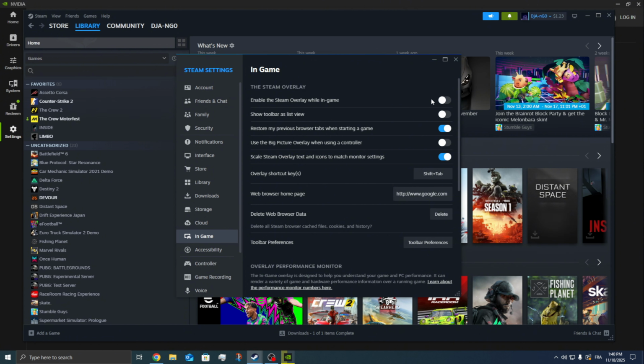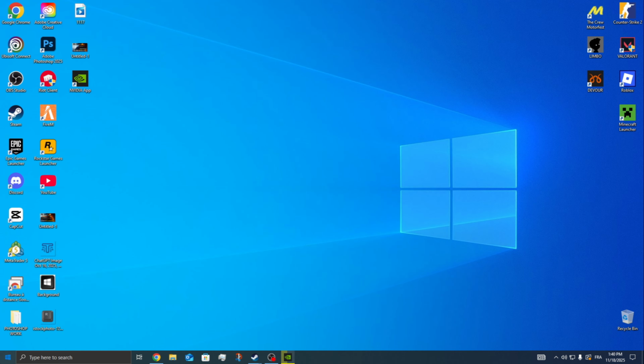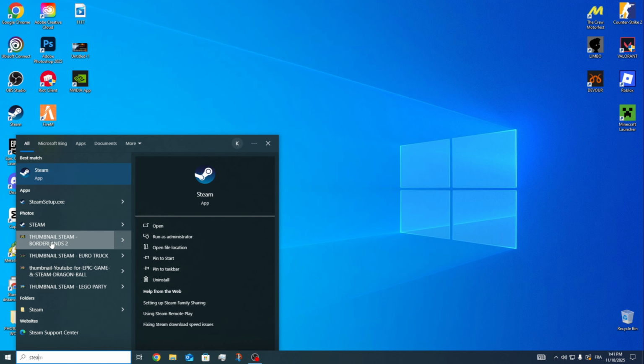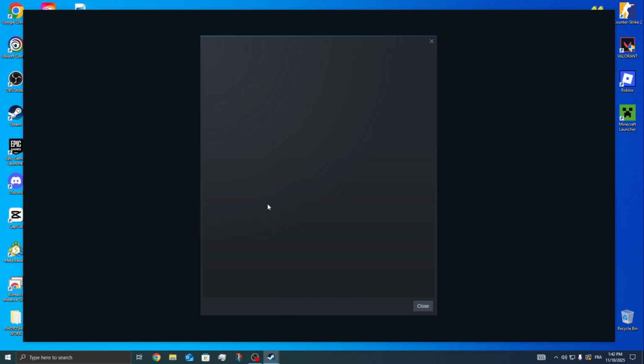Next, you will need to restart your computer, so you can close Steam and restart your PC from the power button here. And once your computer is restarted, you will need to search for Steam before launching the game. Right-click on Steam and then run it as administrator. And then you can simply launch the game, and that should fix the crashing issues.